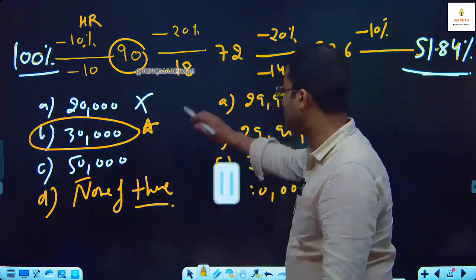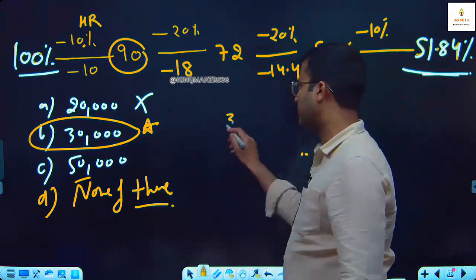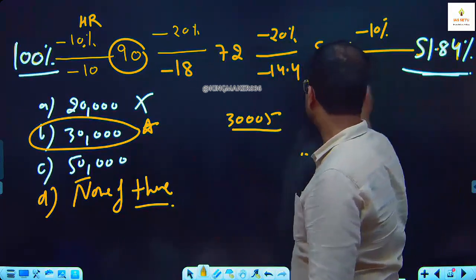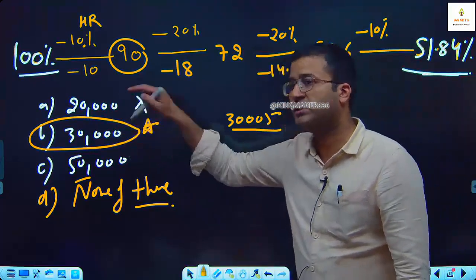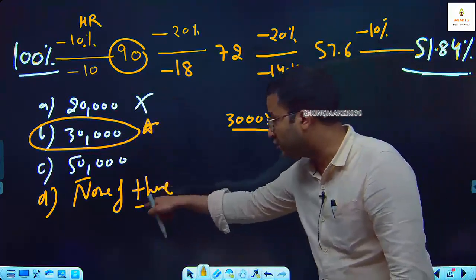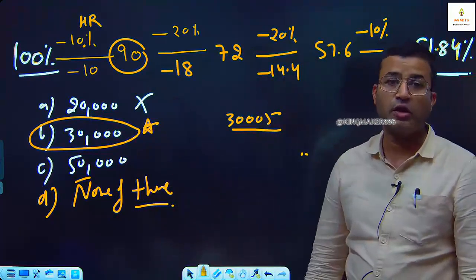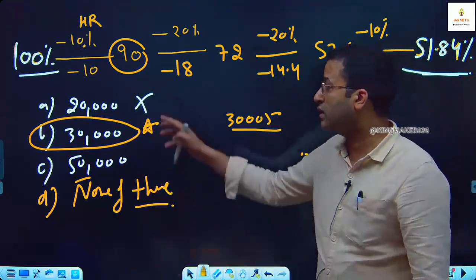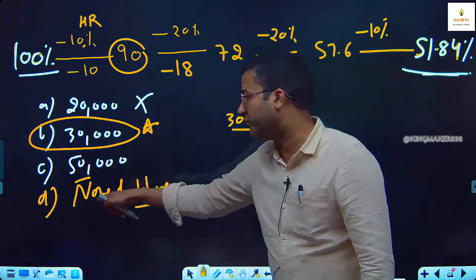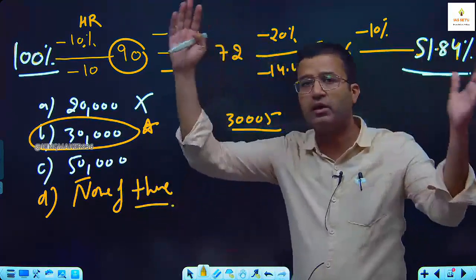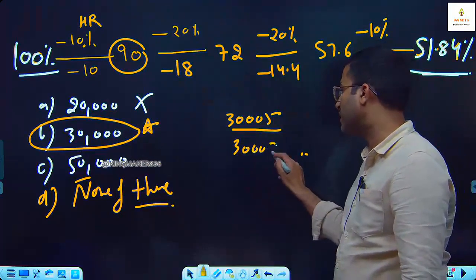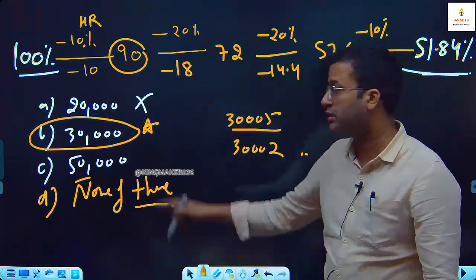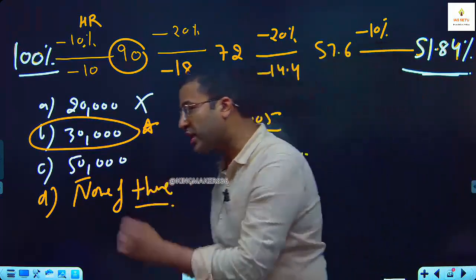If your salary is coming 30,005, you can't say 30,000 is the best answer, because D covers 30,005. All answers other than 20,000, 30,000, 50,000 come under the umbrella of none of the above. Even if 30,002 comes as the answer, then D is the answer, not B. So you check the answer options.